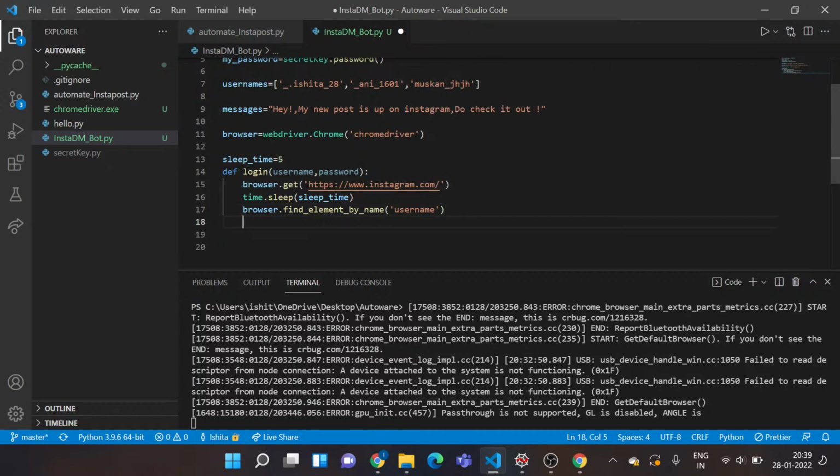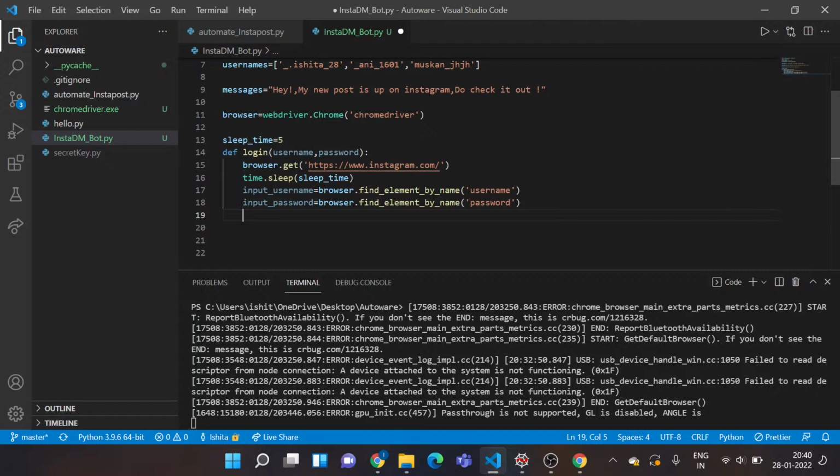Okay, so I've successfully located my username field, and I want to store it in a variable so that I can perform more functions on this. I'll give a variable name as input username equal to this. Now as we saw in developer tools, for the password field the name is password. So I'll just copy this one and make the changes. This variable name would be password and the name would be password. So by writing these two lines of code, I'm able to locate these two input fields.